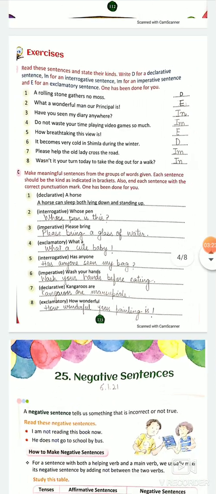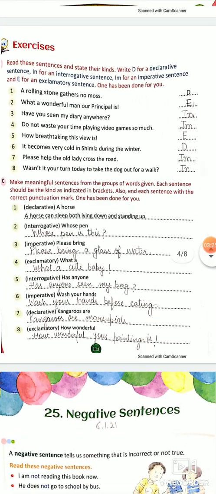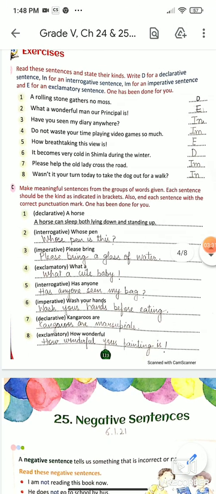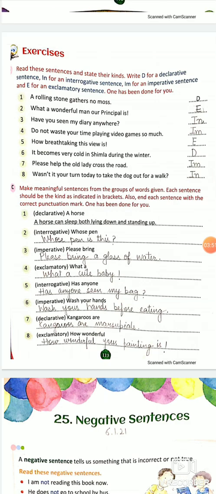See, what a wonderful man our principal is. Exclamation sign is there, it is an exclamatory sentence. Question mark is there, interrogative. Do not waste your time playing video games so much. It is imperative, right? We are advising somebody. Then question mark, interrogative. Please help the old lady cross the road. This is a request, imperative. It becomes very cold in Shimla during the winter, declarative. We are declaring something, we cannot change it. It is a fact.